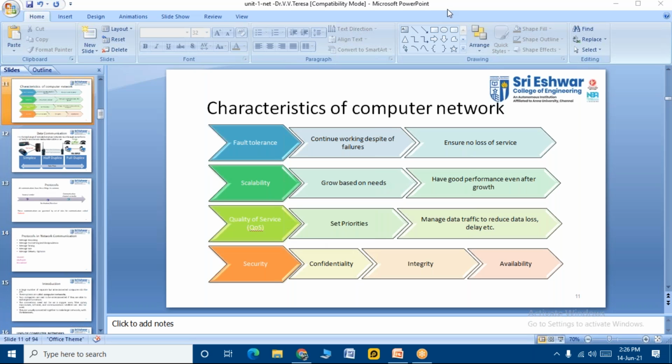So the characteristics of a computer network, is this clear, students? So if at all there is a question, write the characteristics of a computer network, all these points must be your answer. So any doubts in this topic? Students, is this clear what I explained about the characteristics of computer network?